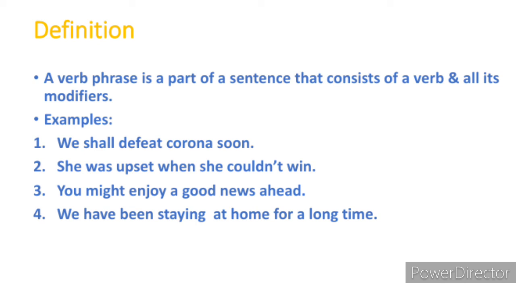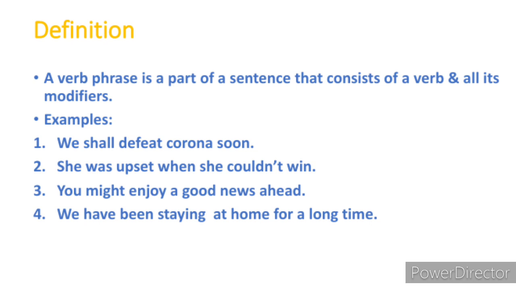Example number 3 is: You might enjoy a good news ahead. In this sentence, "might" is a modal and "enjoy" is the main verb. So "might enjoy" is considered to be the verb phrase of that particular sentence.